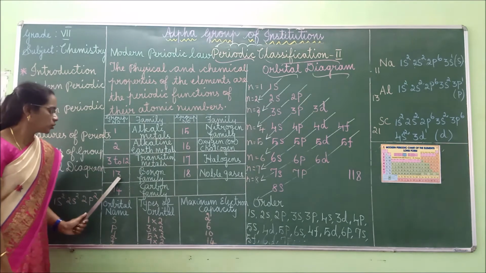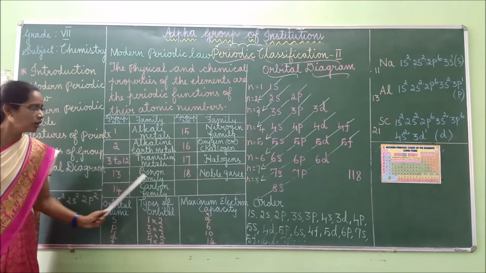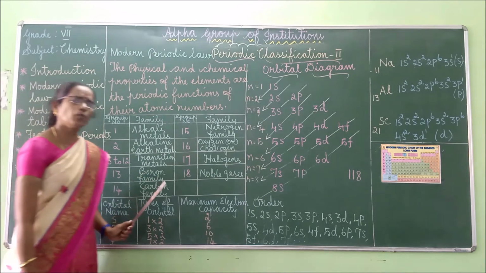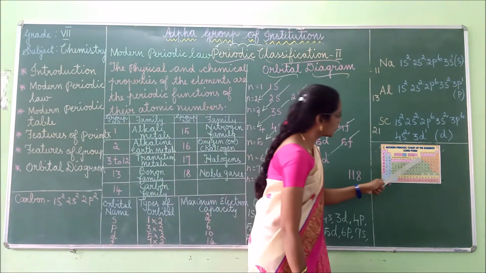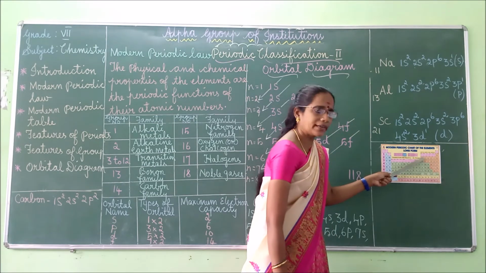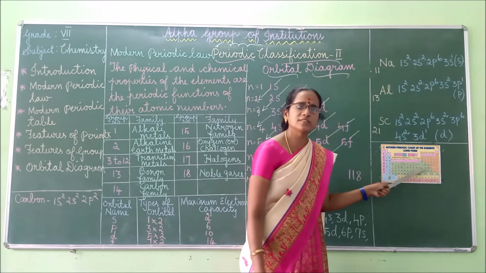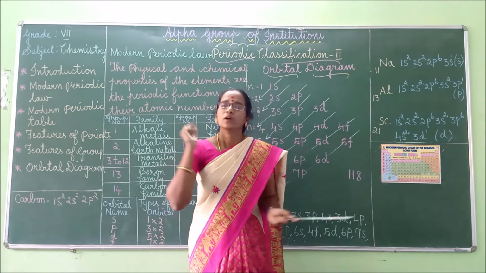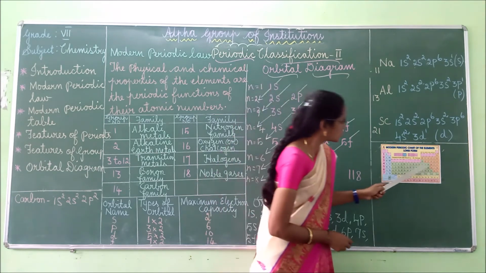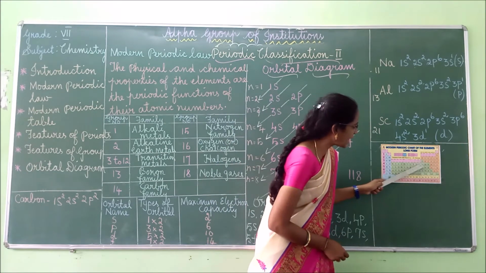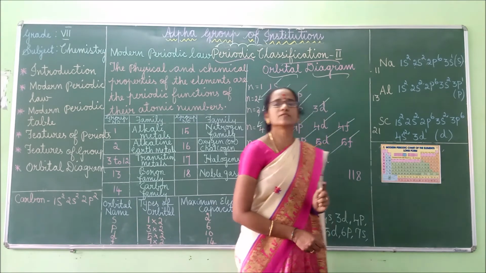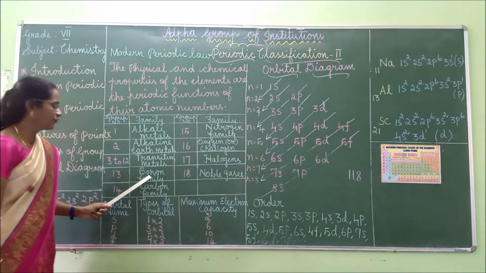Next, group 13 is called the boron family. This is group 13. This group contains many elements, but we say it is the boron family because the head of the family is boron. Boron, aluminium, gallium, and some other elements are present. Boron is the head, hence we say it is the boron family.